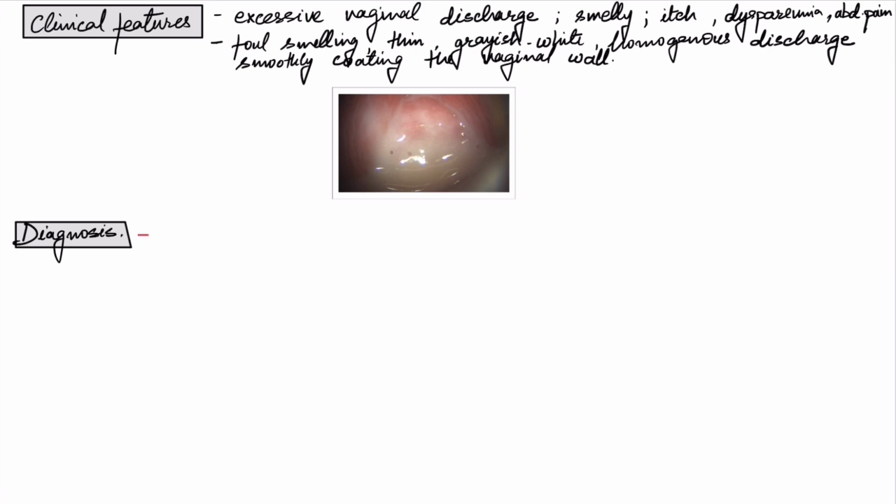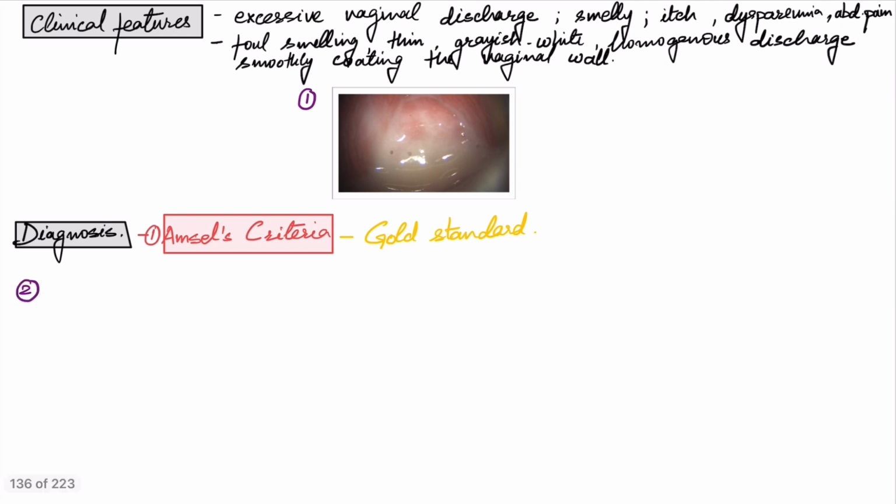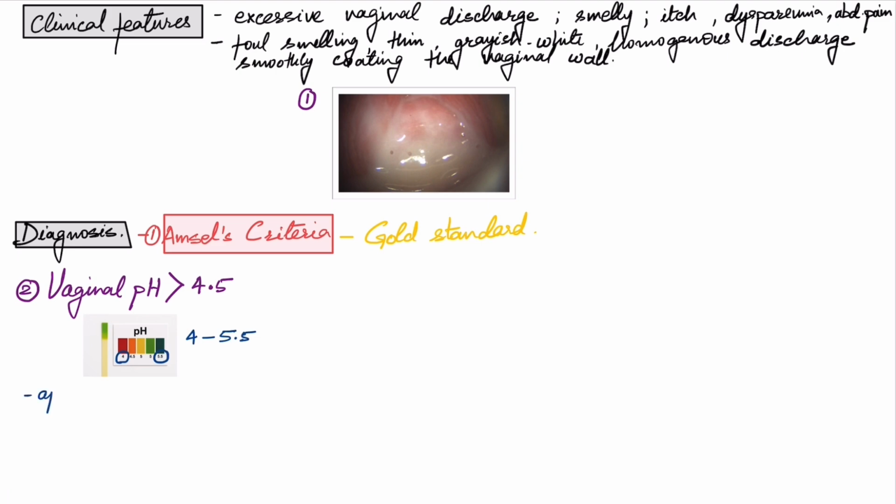There is a very famous Amsel's criteria for bacterial vaginosis, and it is the gold standard for this condition. There are 4 criteria. The first one is excessive vaginal discharge. The second criteria is that the vaginal pH should be more than 4.5. Normally it is acidic. It becomes a bit alkaline in BV. We take a litmus paper of narrow range pH like 4 to 5.5 and apply it to a speculum withdrawn from the vagina, and it will show the pH, which will be slightly alkaline. pH more than 5.5 indicates cervical secretions.